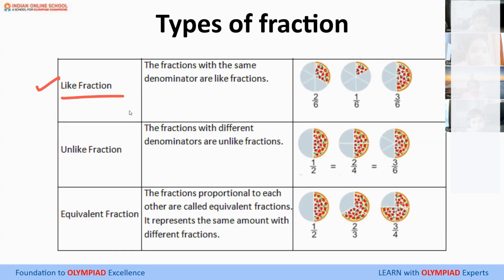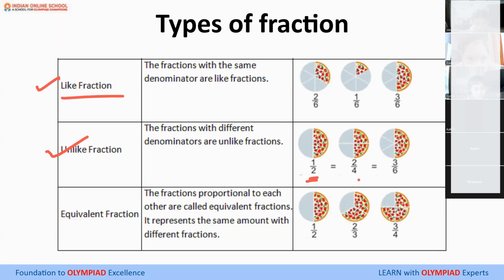Obviously, they do not have a lunch box to share. They cannot share noodles and pastas. So what do they share? They only have the denominator. That's the only thing they can share. So they share their denominator. So that's like fractions. And unlike fractions are the opposite of like, not sharing anything.